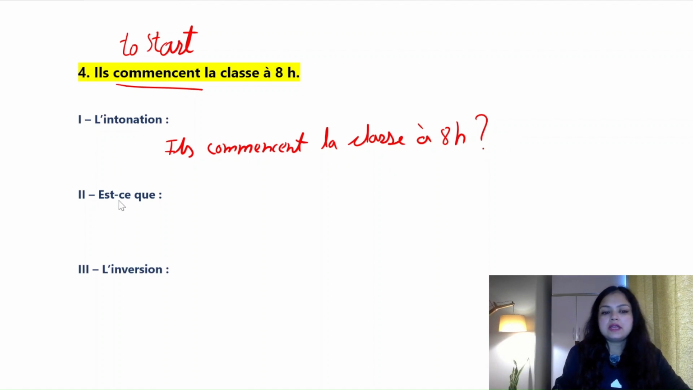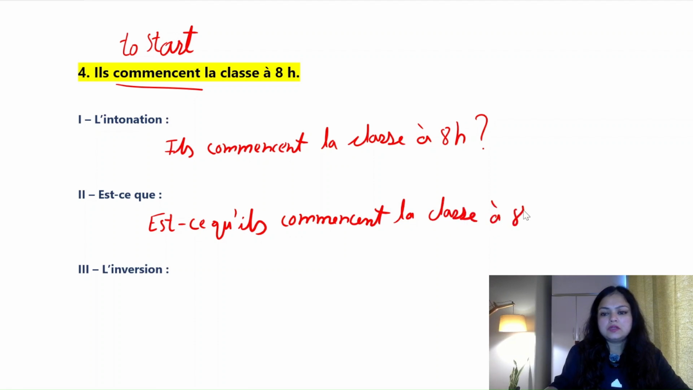Okay. For est-ce que, write est-ce qu'il commence la classe à 8 heures. Est-ce qu'il. So now you know il starts with a vowel, so we have to put an apostrophe and remove the e. So est-ce qu'il commence la classe à 8 heures? Do they start the class at 8 o'clock?